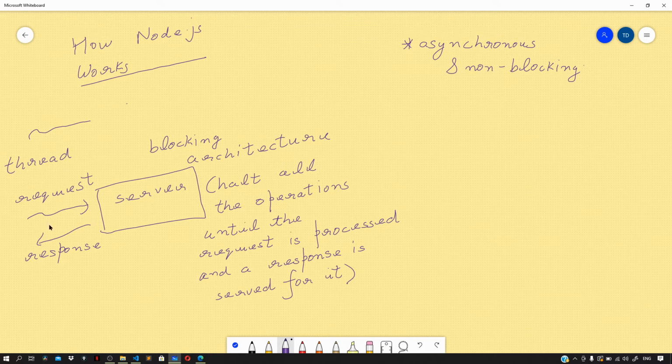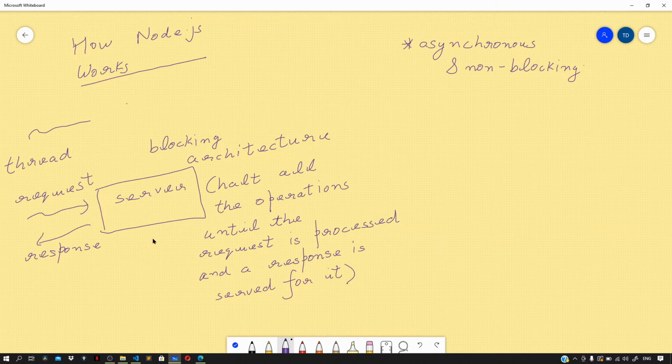All the input-output operations contained in the request, such as file system access or a database read-write operation, are sent to the worker threads that we discussed in the previous video, maintained by libuv in the background. So the input-output operations are handled asynchronously and not on the main thread on which our application code runs. It is because of this that our main thread never gets blocked, as we are shifting all the heavy lifting elsewhere, right?